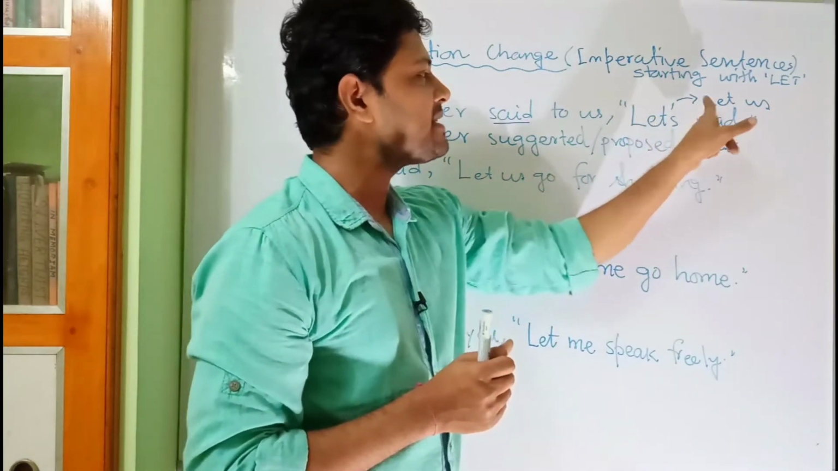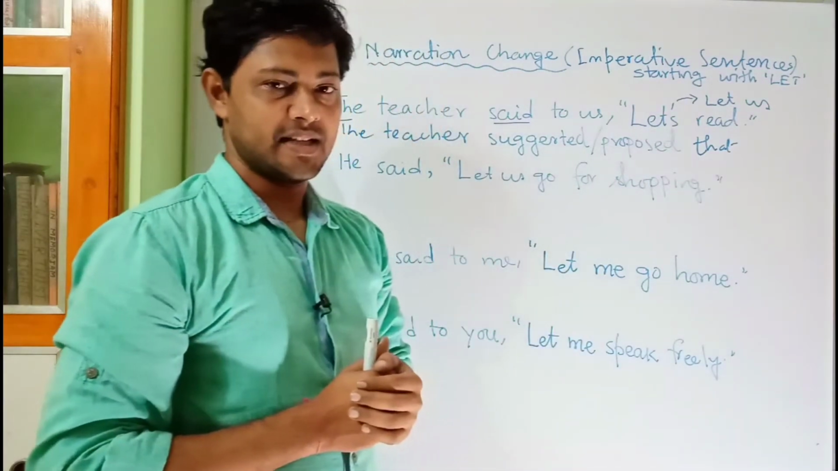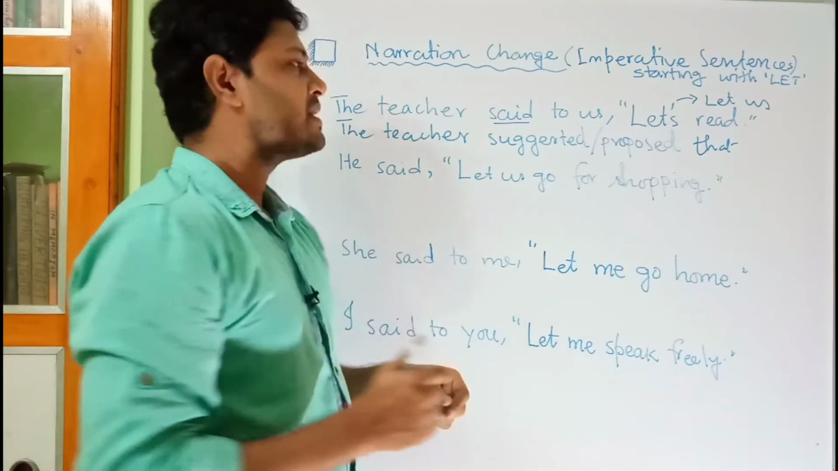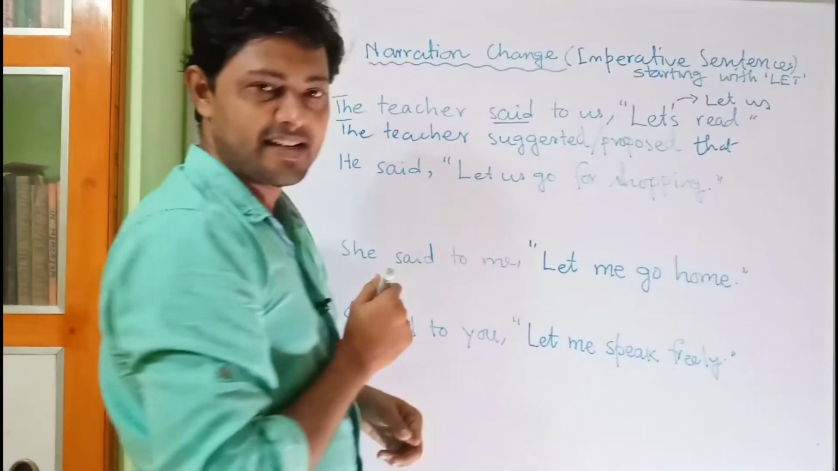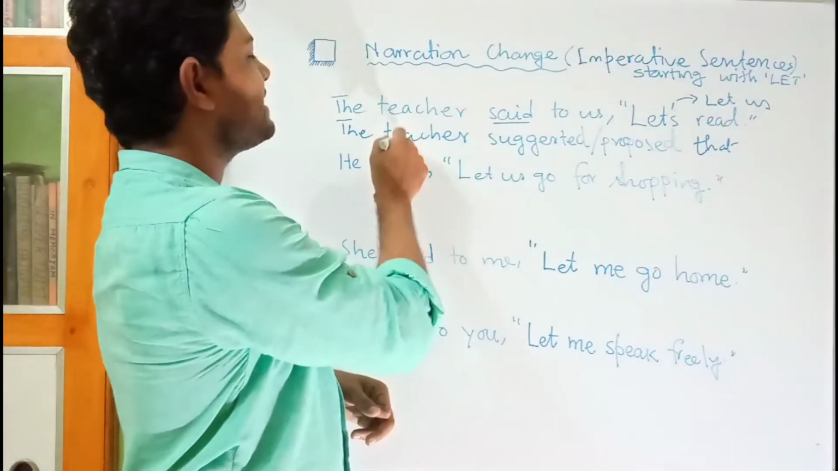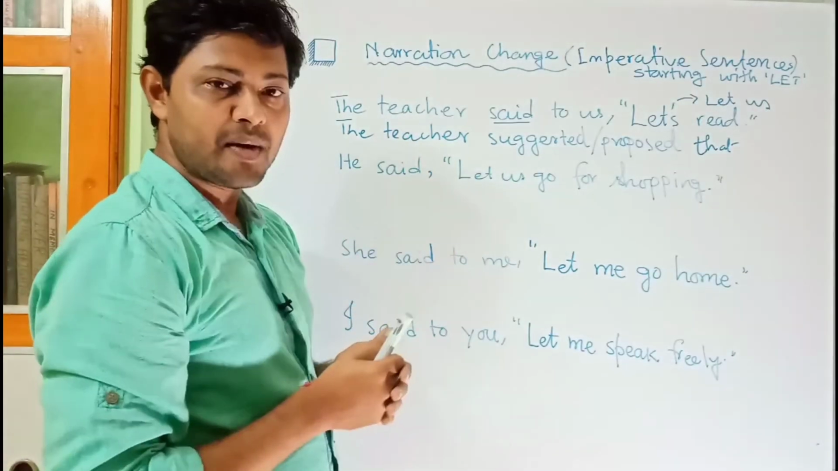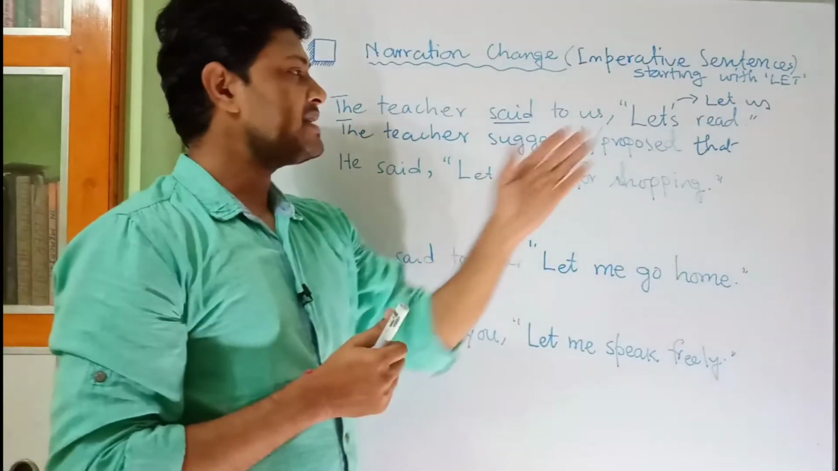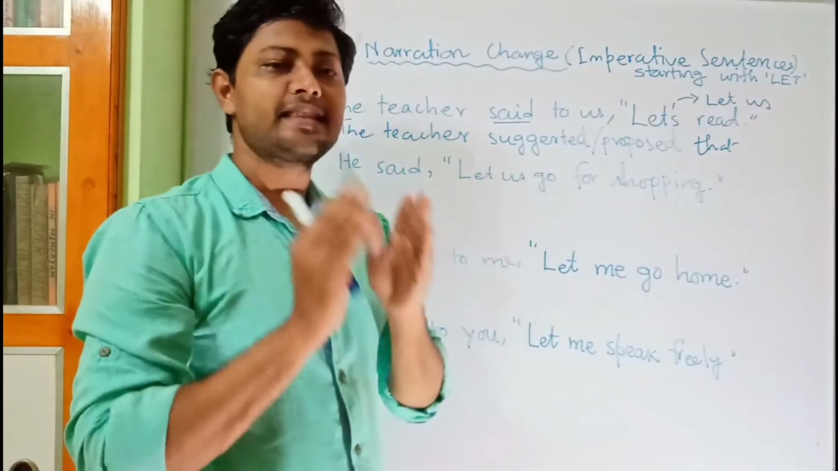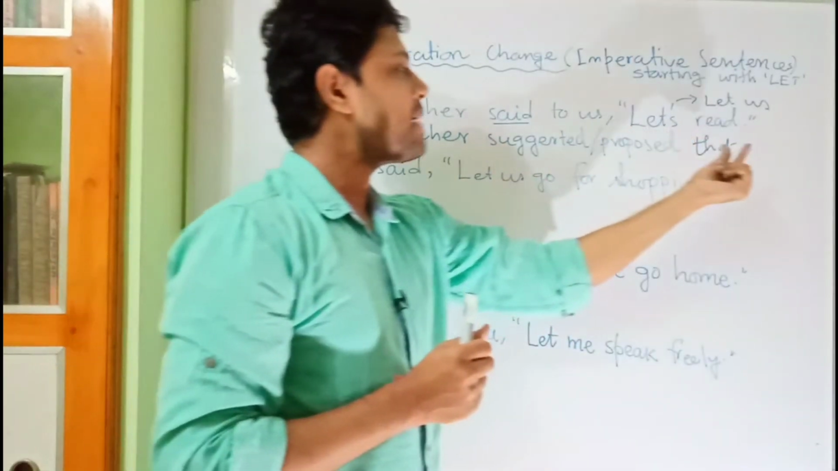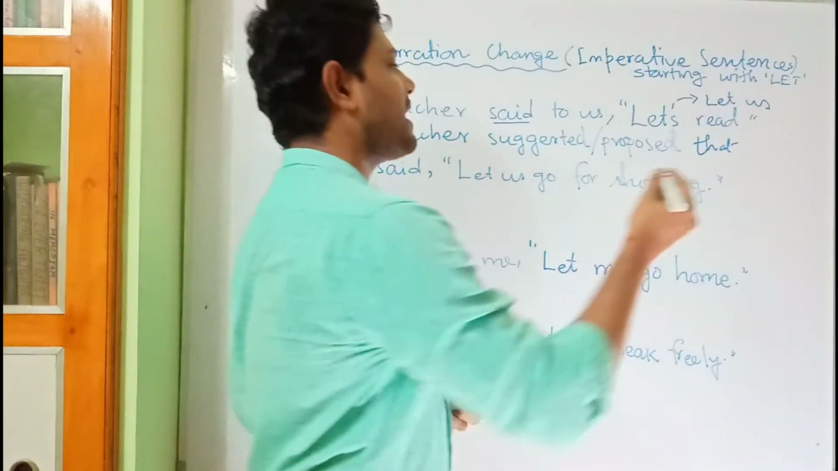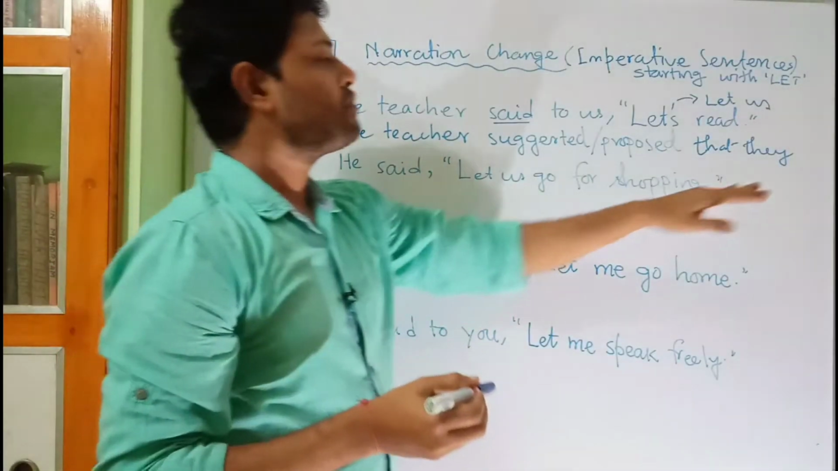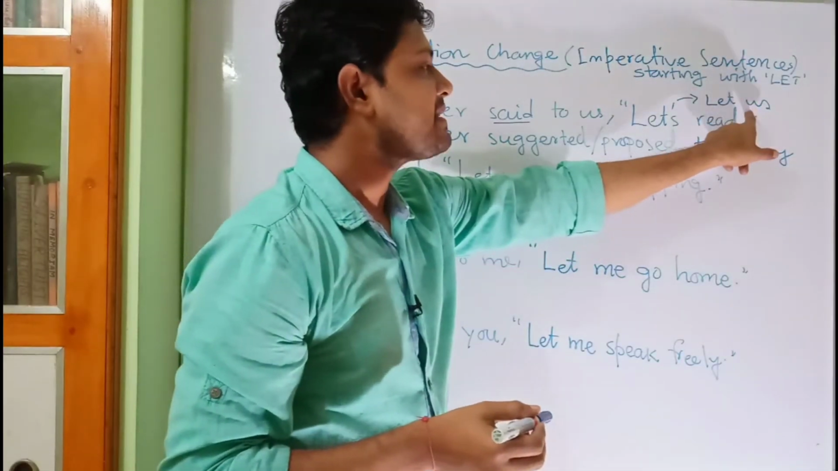Who is the subject? Let means let us. So us is the subject. Us means it is first person, plural of me. So first person means narrator. Who is the narrator? The teacher. The teacher is third person. So we have to change us into third person. What is the third person of us? Them. But them is the object form. Here we have to write the subject. So we have to write they. Got it? We have to write they because us is the subject.